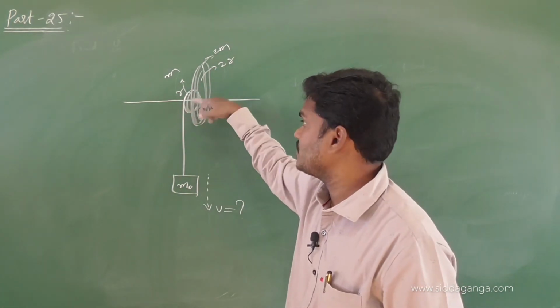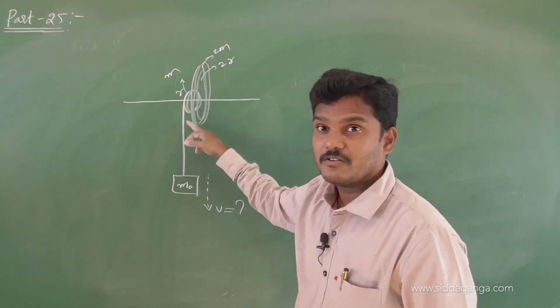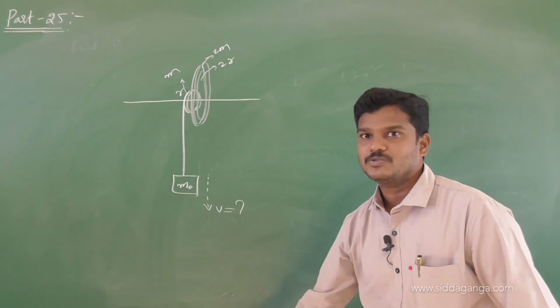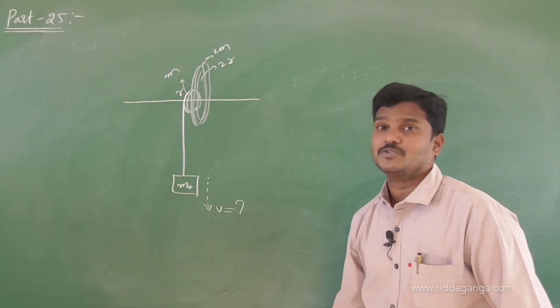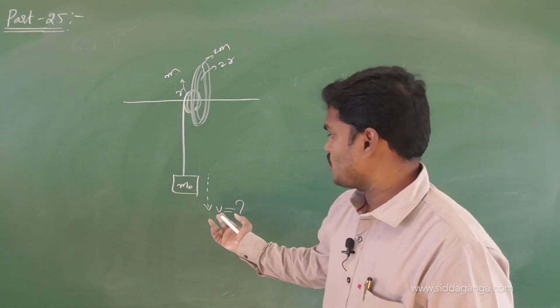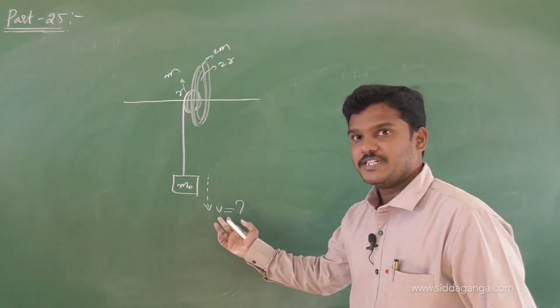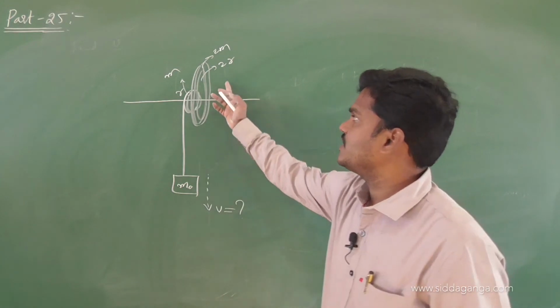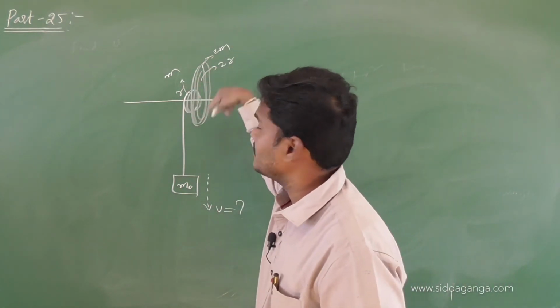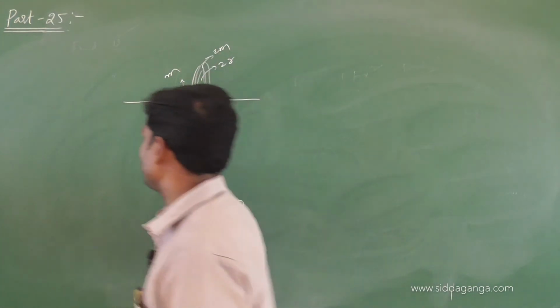A wire is wrapped on the smaller disc, and the other end of the wire is connected to the m naught mass. And see, m naught is moving down, so there is a loss in potential energy that is equivalent to the gain in kinetic energy. Which one will gain kinetic energy? This block has kinetic energy half mv square, and this entire system, which is fixed, will gain some rotational kinetic energy.